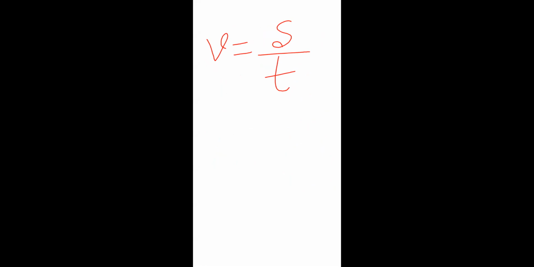But when we calculate the velocity, there is a direction, so we have to put this direction sign. Clear? Velocity is equal to displacement, s with the direction sign, by time.